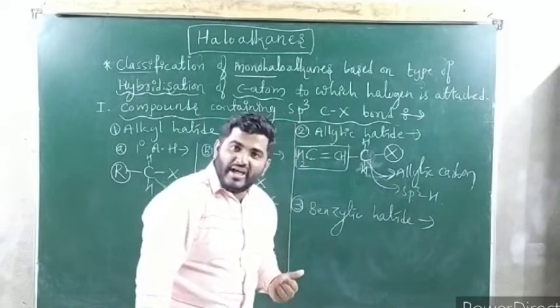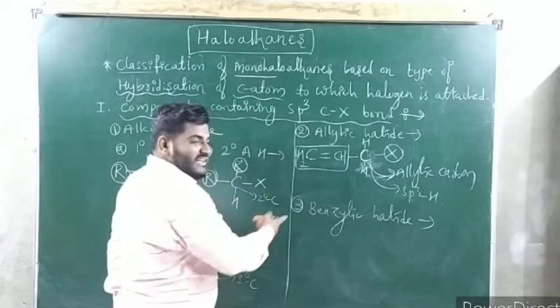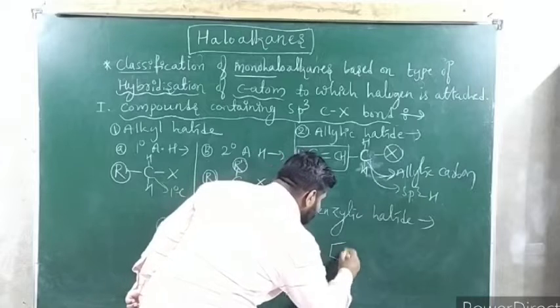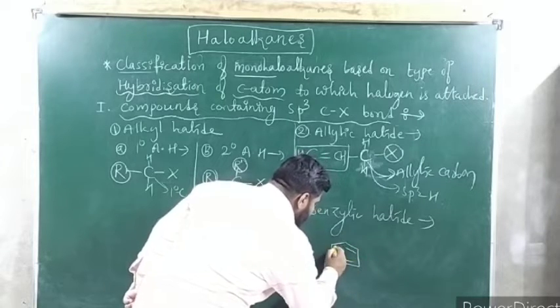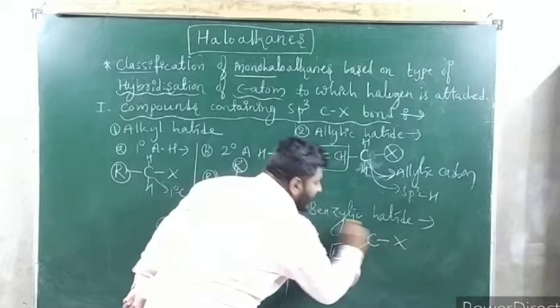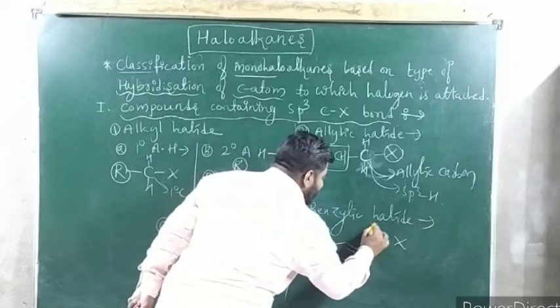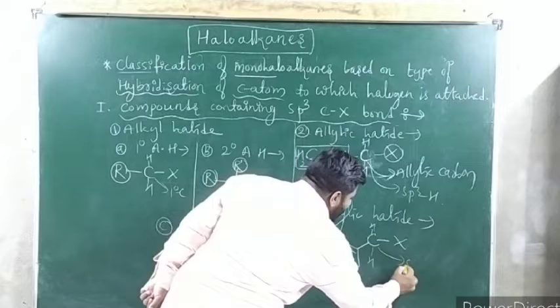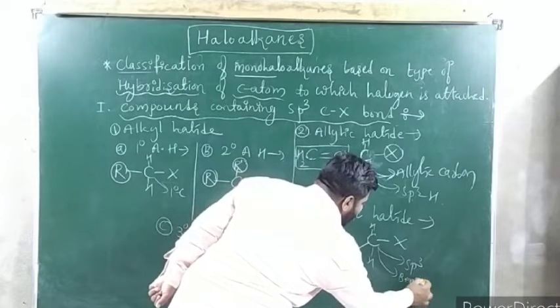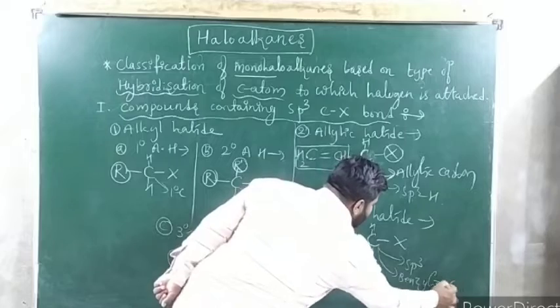Then what is a benzylic halide, sir? The name itself is indicating. You just use the benzene ring here. Now you add one carbon, and next to that you add the halogen. Carefully see, here also the carbon is sp3 hybridized, and this carbon is called the benzylic carbon.